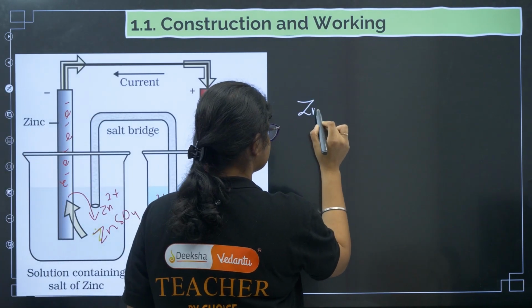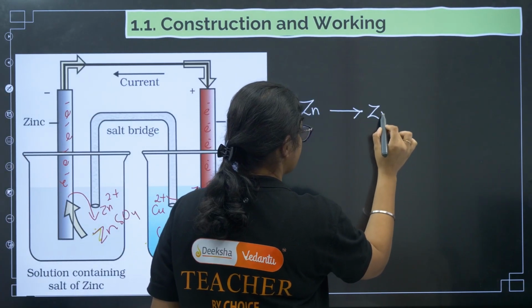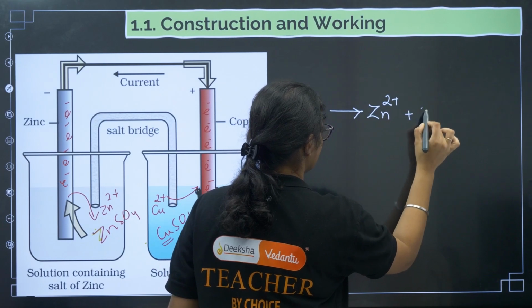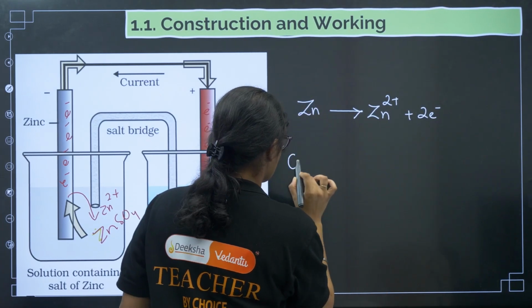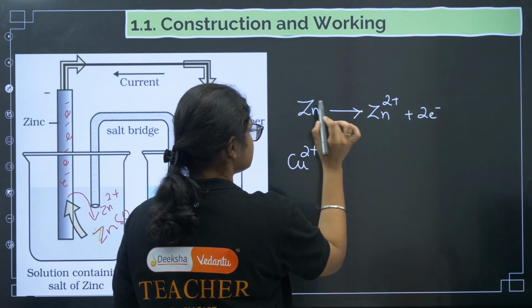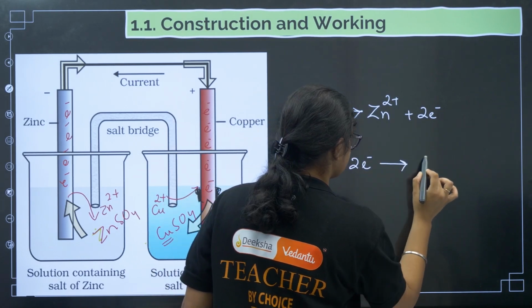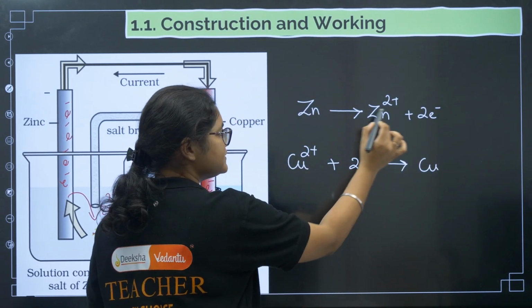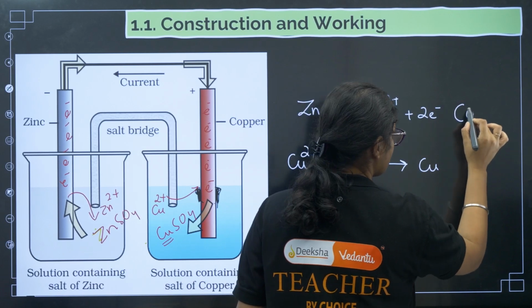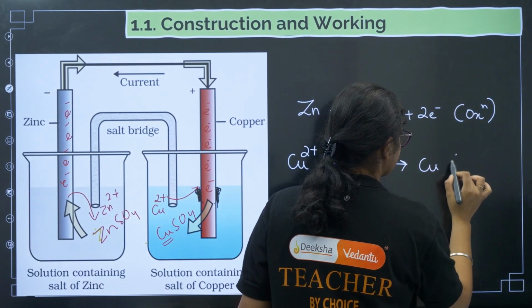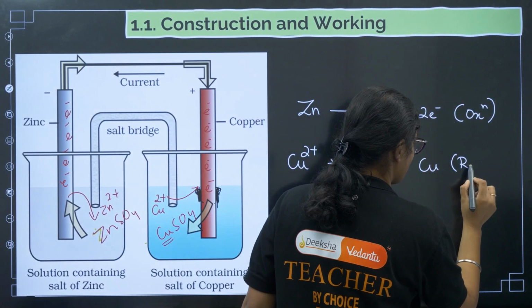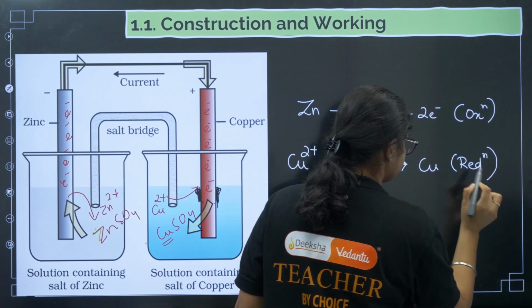Zn is getting converted to Zn2+ by giving 2 electrons, and Cu2+ is accepting these 2 electrons and forming copper. This is loss of electrons, so we call it the oxidation process, and this is gain of electrons, so we call it the reduction process, right?